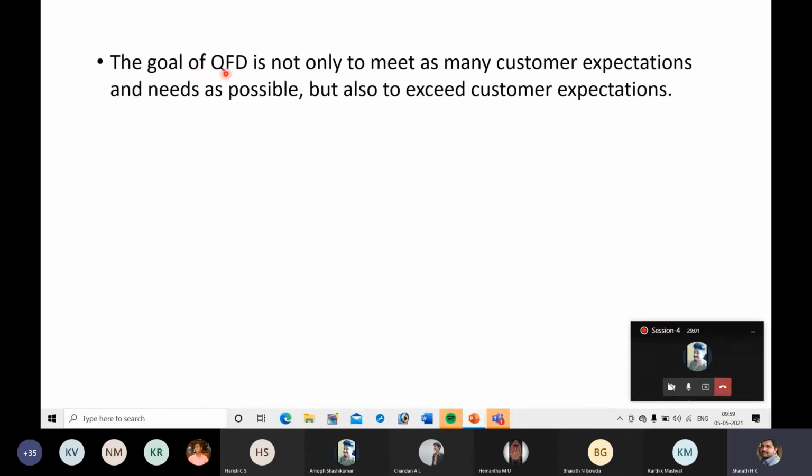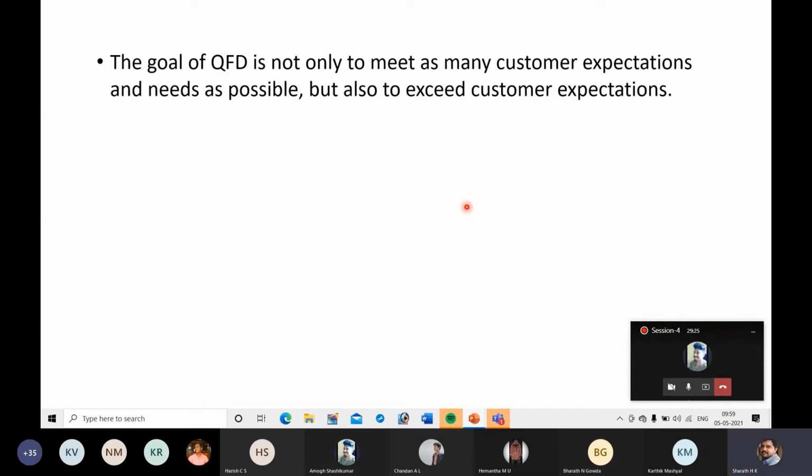Next, the goal of quality function deployment is not only to meet as many customer expectations and needs as possible, but also to exceed customer expectations. So quality function deployment not only focuses on satisfying, it should exceed customer expectations.